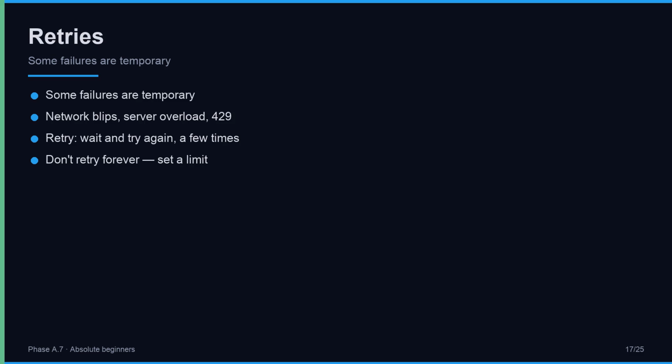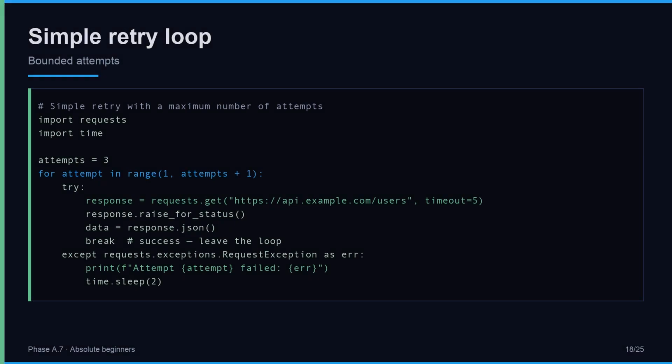Some failures pass. Here is a basic retry loop. Try the call. On success, break out of the loop. On failure, print which attempt failed and sleep 2 seconds before trying again. After 3 attempts the loop ends, successful or not. In real code you would track whether the last attempt succeeded and decide what to do. We keep it simple here. The key idea, a bounded loop that gives the service another chance.